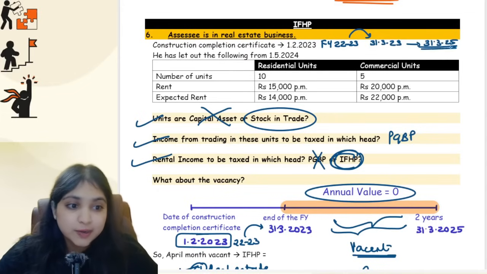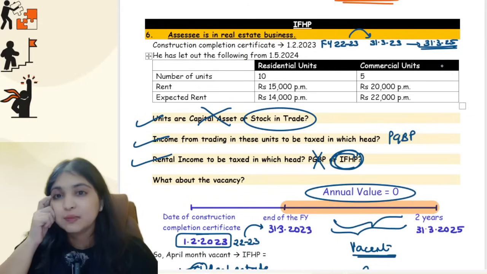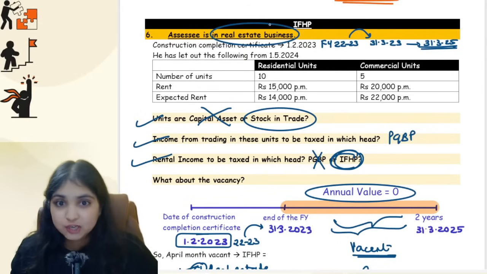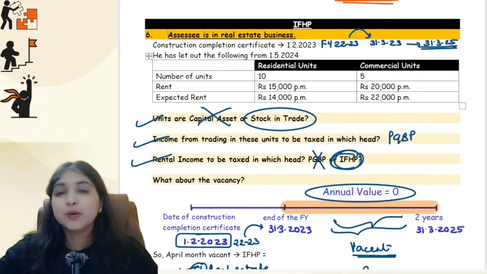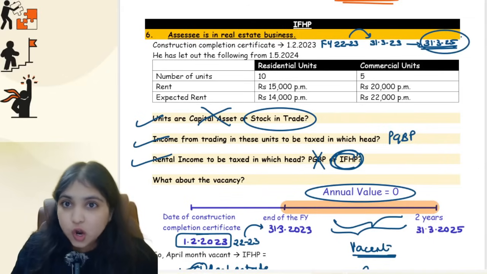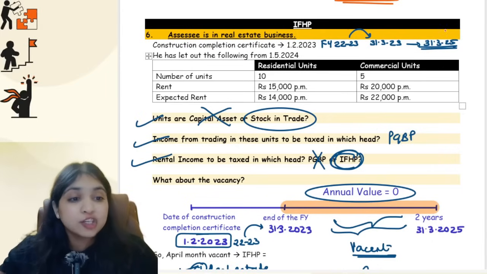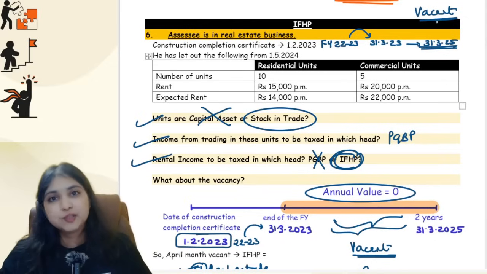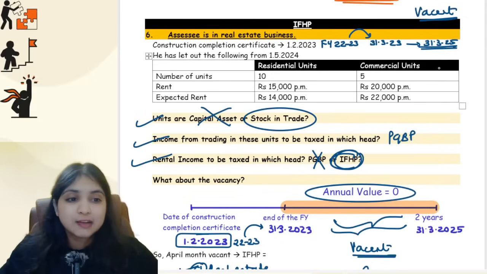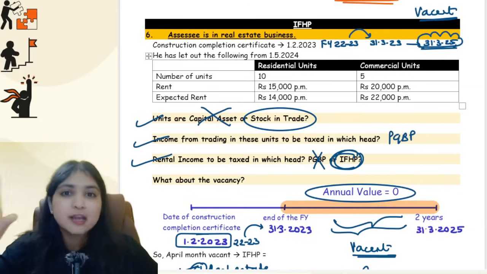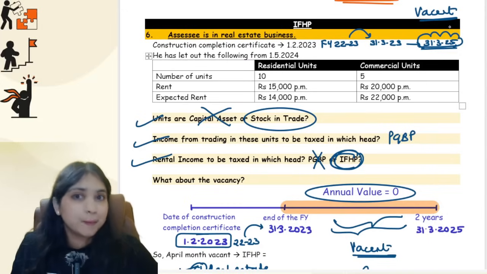So till 31st March 25, any time if the property is vacant, then I will say IFHP is 0. Why? Are my conditions fulfilled? Assessee is into real estate business. Condition 1, guys. Of course, his stock in trade will be land, building, both. Condition 2 fulfilled, guys. Condition number 3, 2 years from the end of the financial year in which he got the construction completion certificate. And condition number 4, till this date, at any point if the property is lying vacant, then the IFHP will be 0. So all my conditions are fulfilled. Therefore, I can say that till 31st March 25, if the property is lying vacant for any period, for that period, the IFHP of that particular property will be 0 in this case.